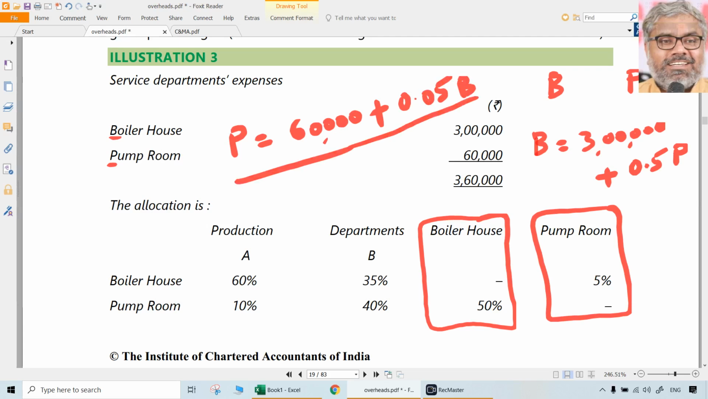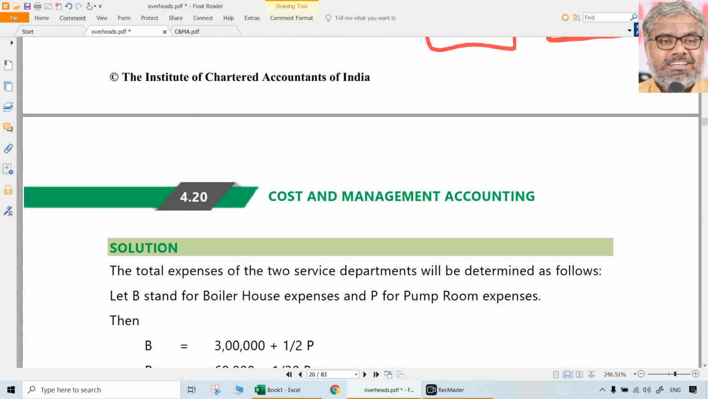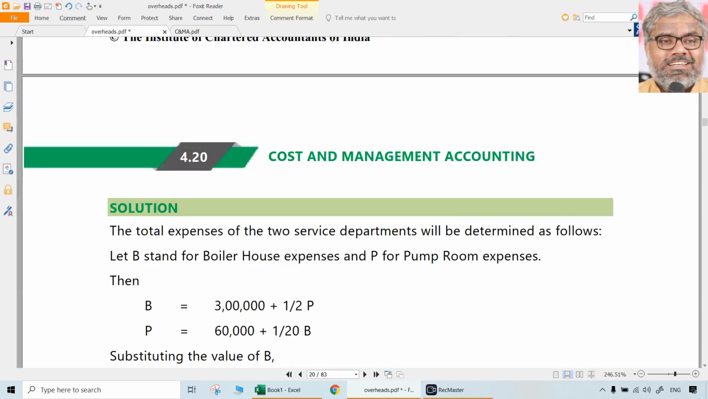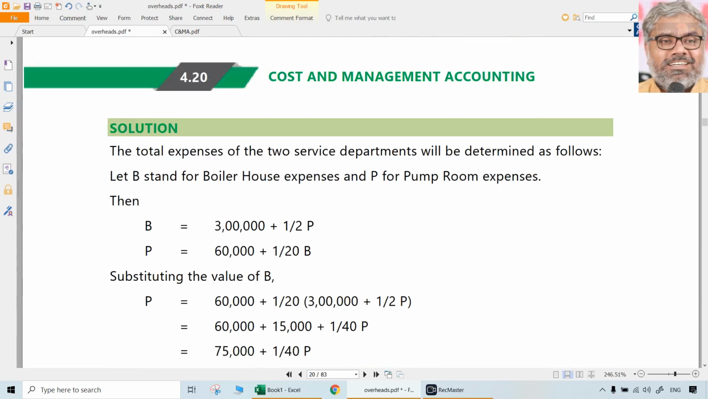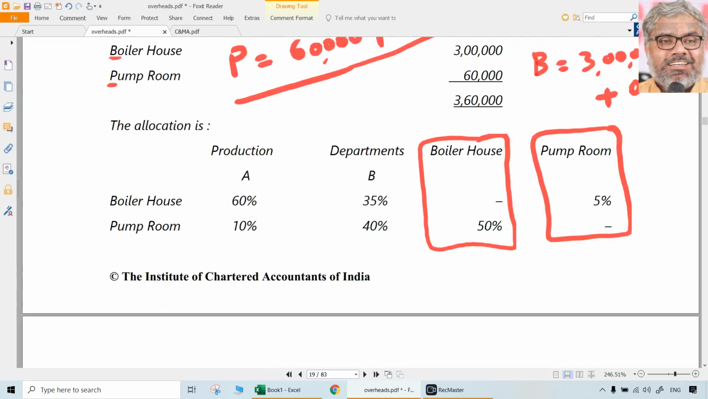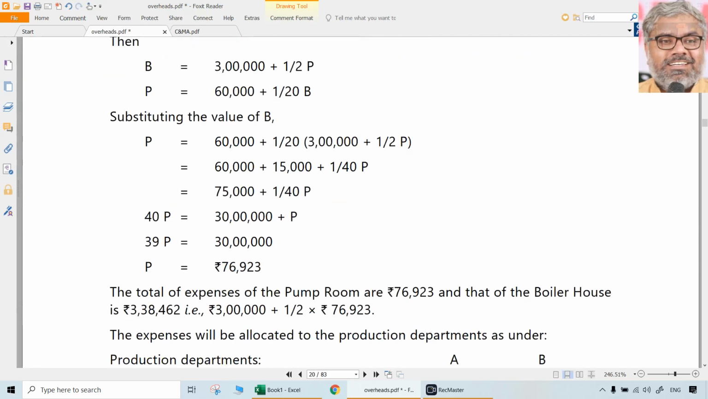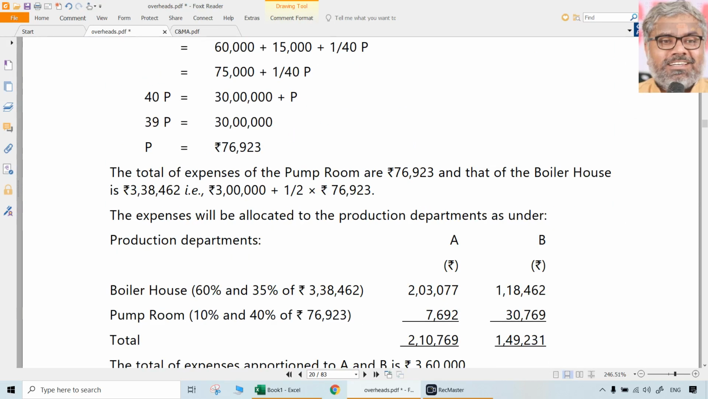This development of equations is the main point. Once you have developed this, solve those equations, and you will get how much is P, how much is B. Automatically we will get that. So solve this on paper. What is the equation that we have taken here? B is equal to 3 lakhs plus 0.5 P. P is equal to 60,000 plus 0.05 B. Solve these equations on paper. Then you get P as 76,923 and naturally B will be 3,38,462.